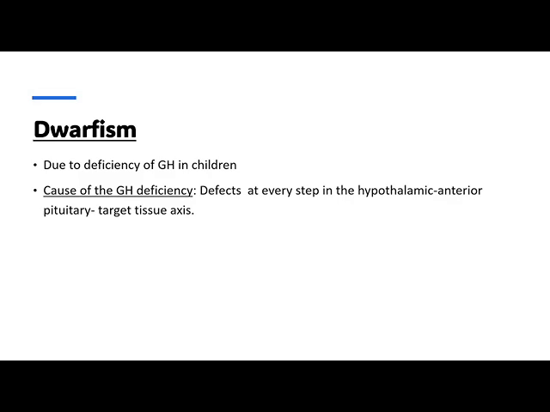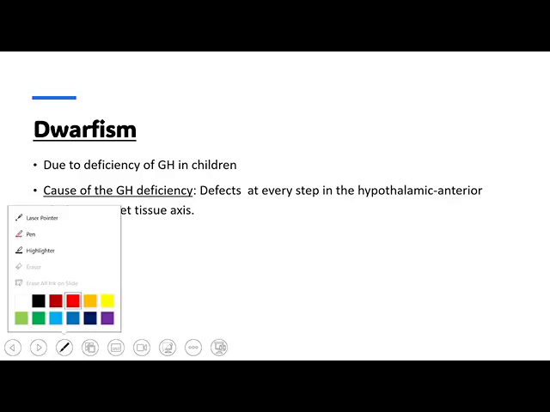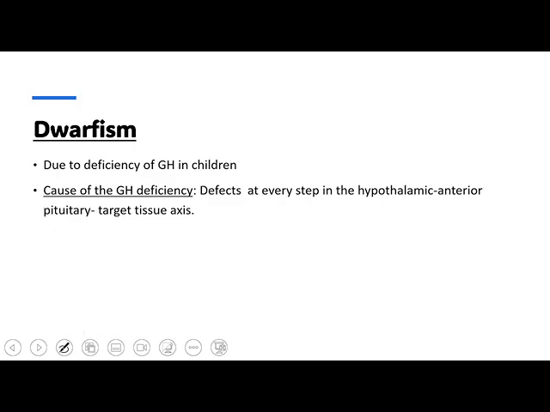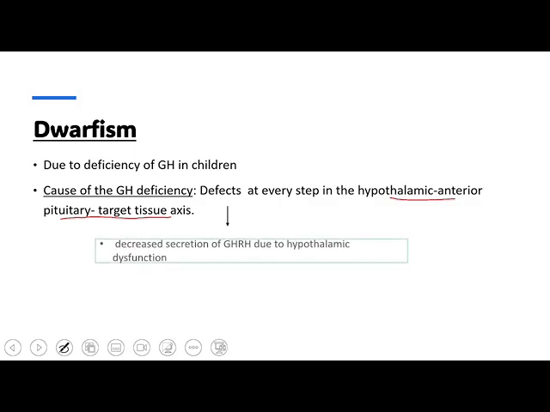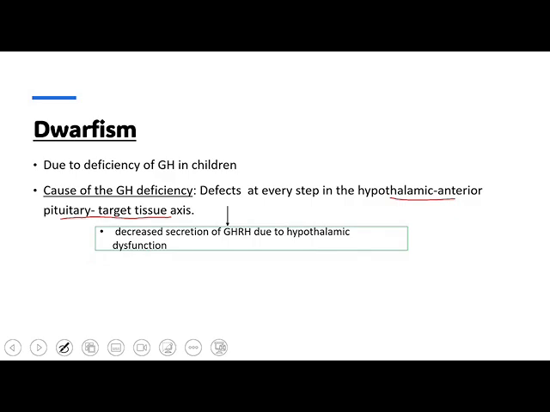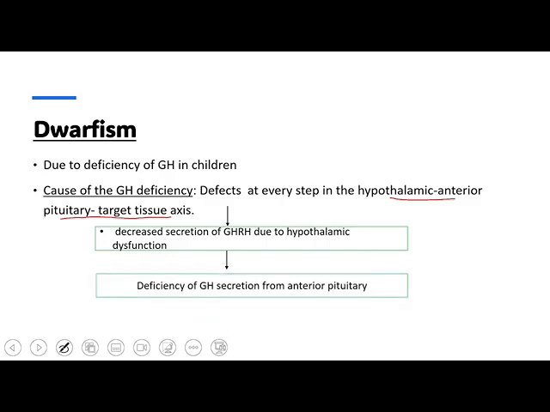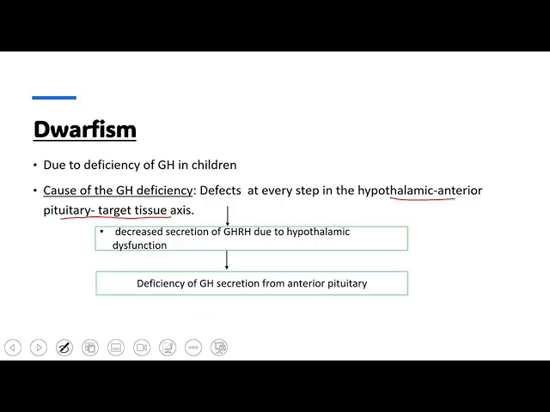And causes of the growth hormone deficiency could be at any stage in the hypothalamic anterior pituitary target tissue axis. Any defect can result in growth hormone deficiency. A defect in the hypothalamus can result in decreased secretion of growth hormone releasing hormone, and that results in decreased secretion of growth hormone from the anterior pituitary that results in dwarfism.